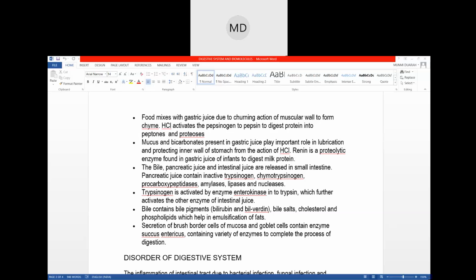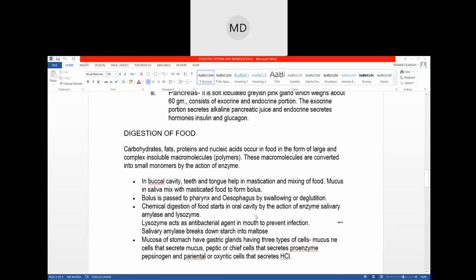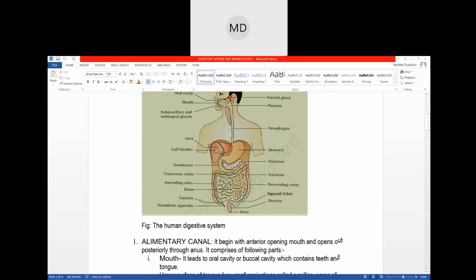And initially, okay. So from the small intestine, the food will pass to the large intestine, right? After the bile and the intestinal juice act on the food, fat and everything, the food will travel to the large intestine. Yeah, and cecum and colon and rectum. These are the parts of the large intestine.